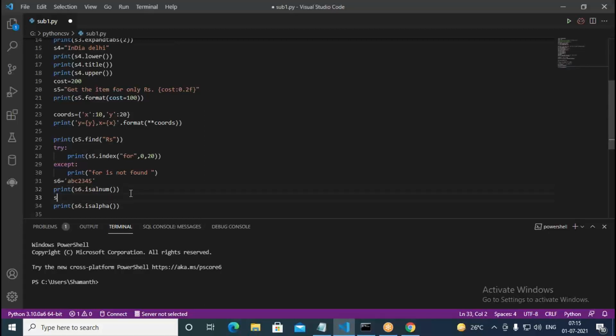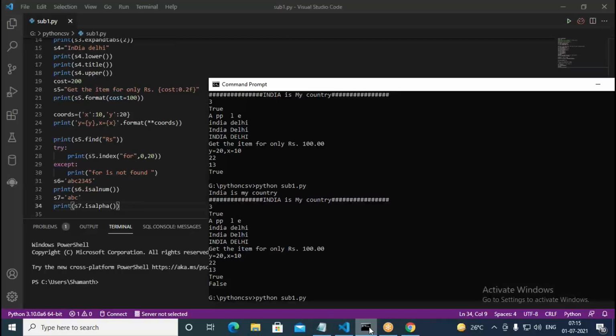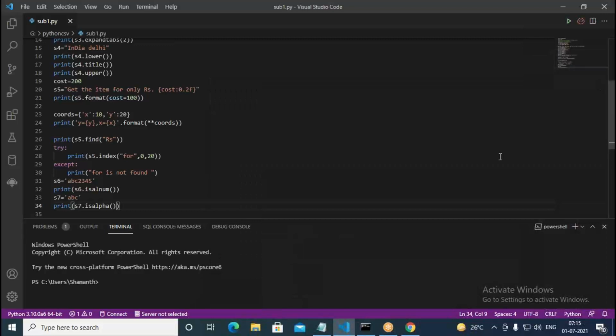For this, what I do, S7 equal to, I just put only ABC. So now I put here S7. This time it says true. Reason, it's only alphabets. So it says true this time. Similarly, isdigit you can also find out.